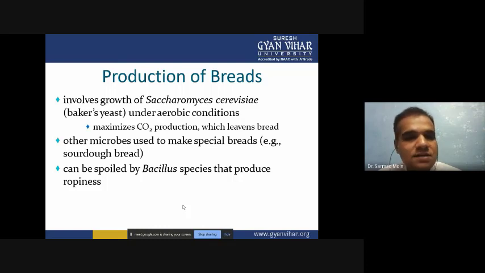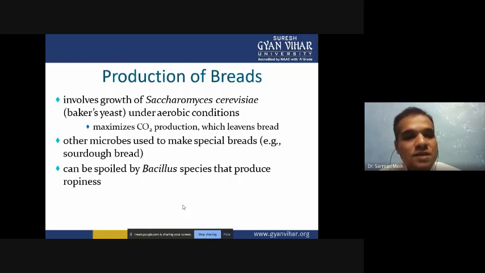Saccharomyces cerevisiae is a type of fungi, but it is not a filamentous fungi. It is a single-cell type of fungi, also called budding yeast. Baker's yeast is another name, because mostly this yeast is utilized by bakers.